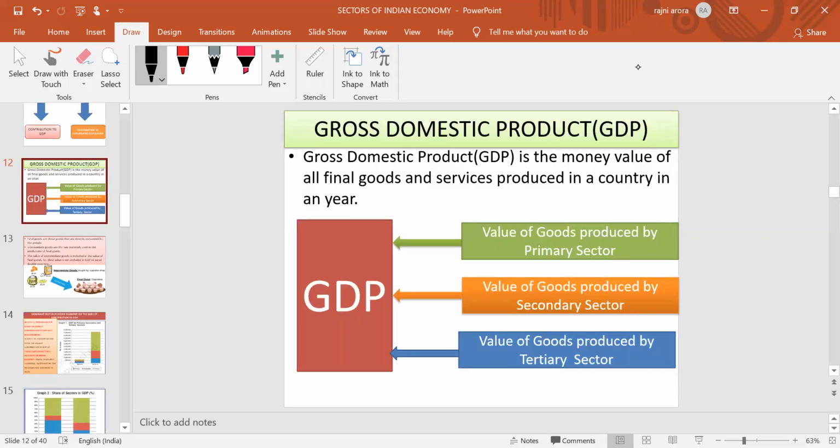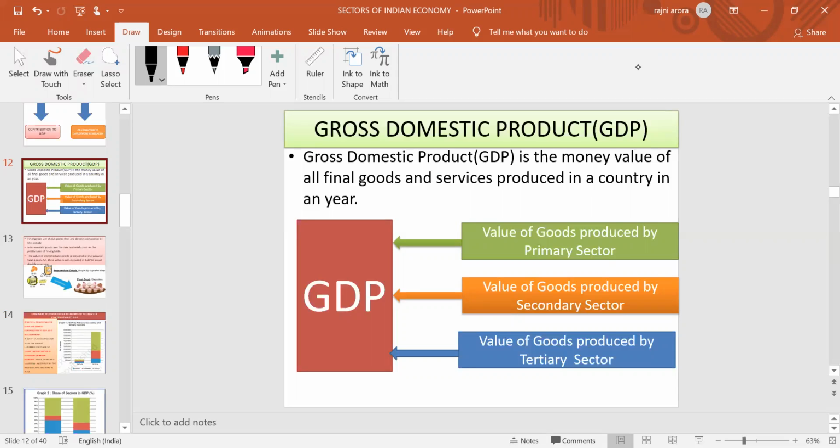The monetary value of which thing? Of all the final goods and services which are produced in a country at a particular period of time, generally an accounting year. Mainly it refers to the sum total of all the goods and services produced by all three sectors.